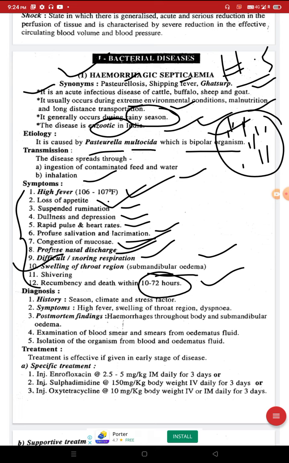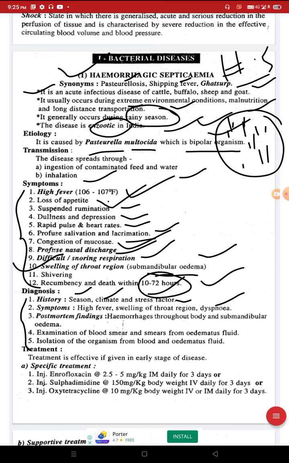After the symptoms, we have to see the diagnosis. First, the anamnesis, that is the history: season, climate and stress factors. From symptoms we can diagnose: high fever and swelling of throat region. Dyspnea means difficulty in breathing.